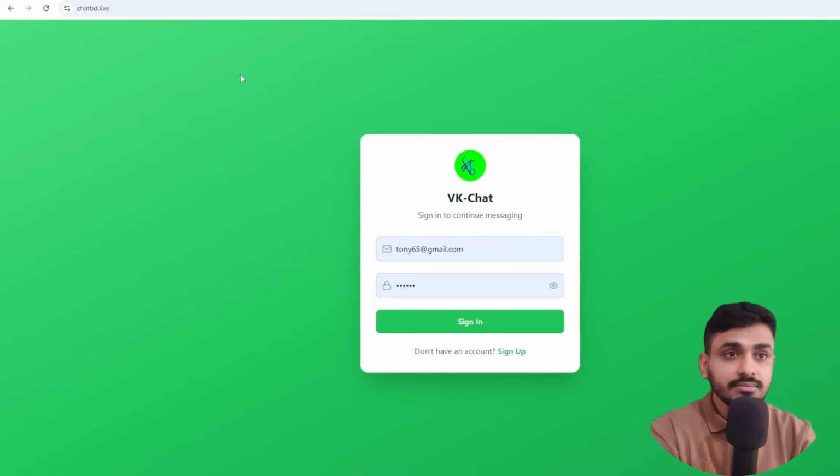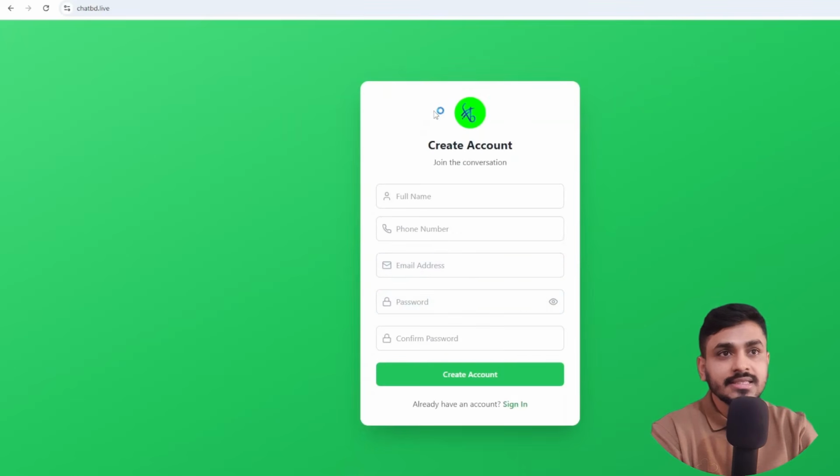If you have login credentials, you can log in, otherwise you need to create an account. For that there is a sign up link, or sign up button. If I click this link, I can see the create account interface.